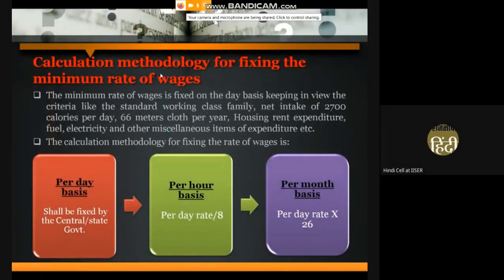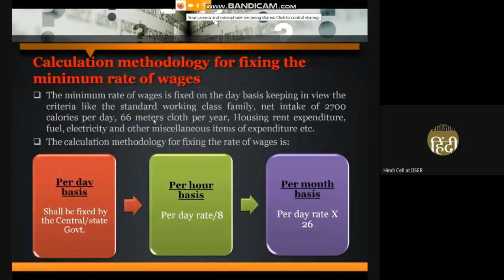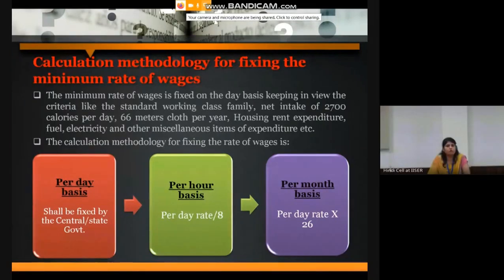Here is the calculation methodology for fixing the minimum rate of wages. When the advisory board decides the minimum rate of wages, it takes into account various criteria like the standard family of 4 persons, net intake of calories per year, cloth requirement, housing and rent expenditure. So we could say the minimum wages is not only roti, kapda or makan. It does not only include food, cloth, and house accommodation. It also includes categories like fuel, electricity, children's education, and medical allowances.